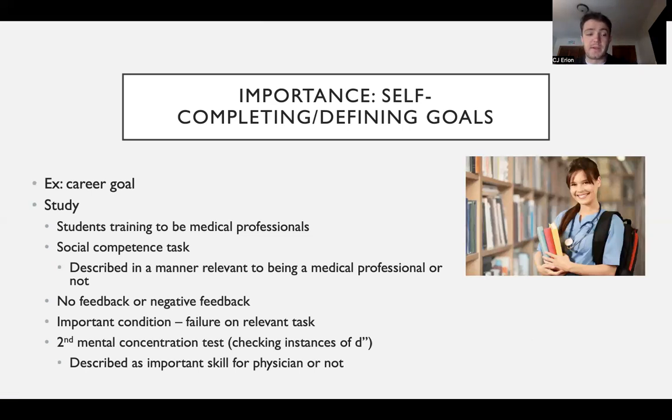Additionally, also what was manipulated was feedback. So they either got no feedback on their performance of this task, or they got negative feedback. So it's like, hey, you didn't do very well at this. So the important condition for what we're looking for here is this failure on a relevant task, because if it's relevant, that gets at that self-completing, self-defining goals. And so what are we going to do if we failed an initial task for that? And then what we will see on the next slide, what was measured here was performance on a second task, which was a mental just concentration task, just finding this D with a couple of apostrophes here.